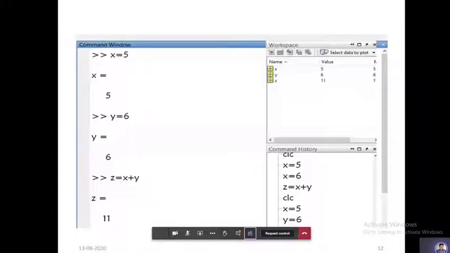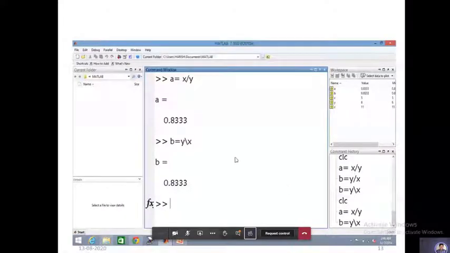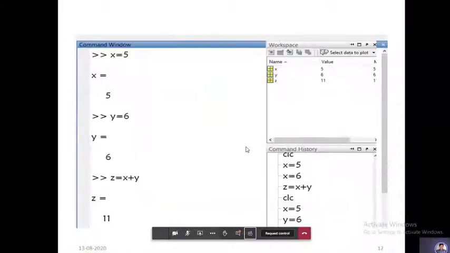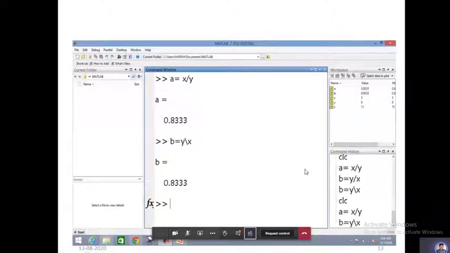Now this is one more example: a equal to x by y. Previously x equal to 5, y equal to 6. So what is it going to do? 5 by 6 is going to be 0.833. The same thing can be written in another fashion also. Instead of writing 5 by 6, you can write 6 inverse into 5. Both are the same, right?